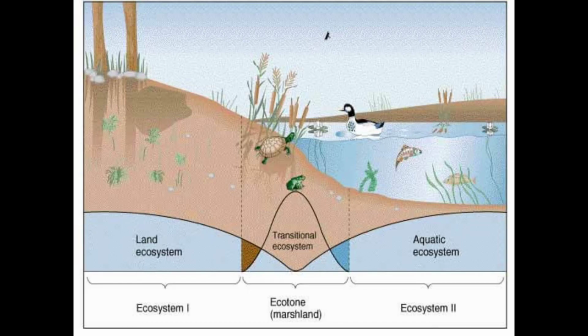Here is the picture of the ecotone. You can see here ecosystem 1 and here is ecosystem 2. The middle one is an ecotone or marshland, where it is the end of both ecosystems. You can see here the river and here the land. So it is called the land ecosystem and the aquatic ecosystem. On land we can find different species, and on water we can find different species. So these characters vary a lot.